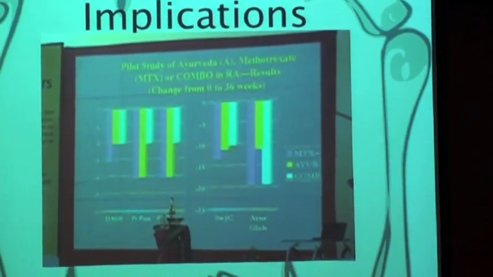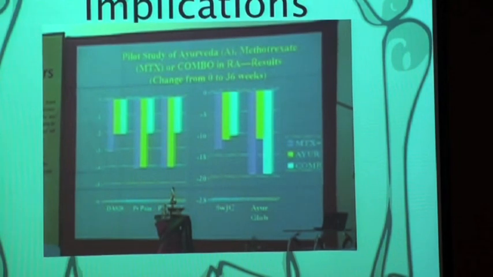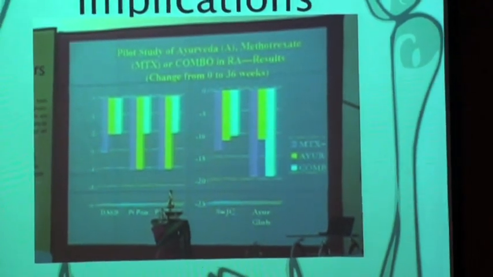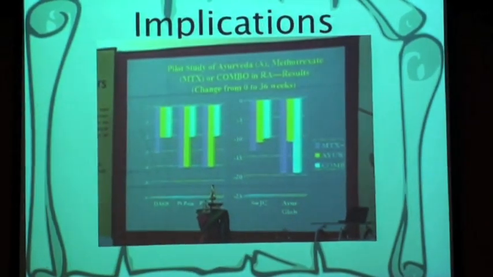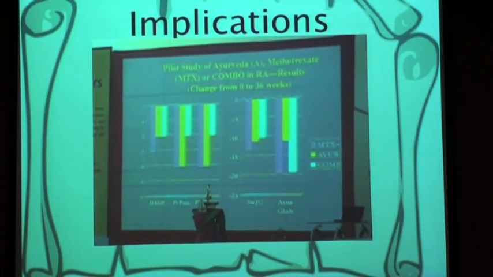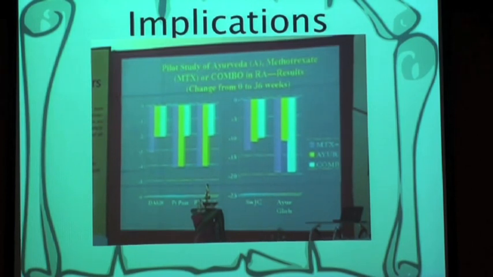So what does this tell us? First, it gives us a real handle on the variability of response of these measures. So when we do a larger trial, we can say this is how much variability we expect, and so now we can say scientifically how many patients are needed in the bigger trial.